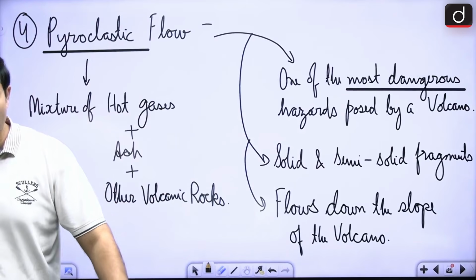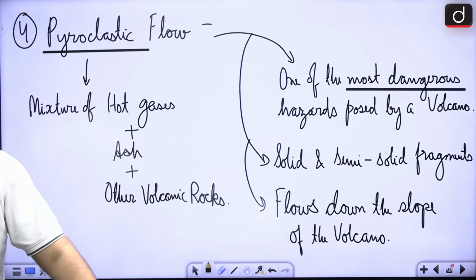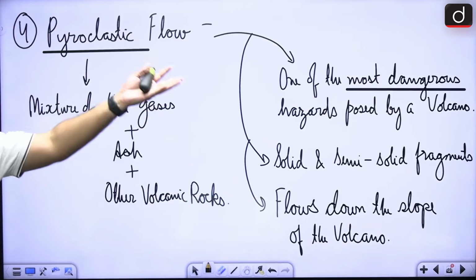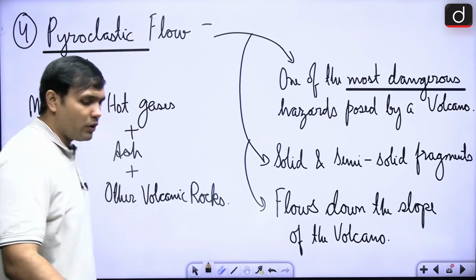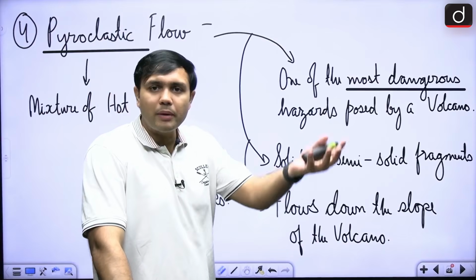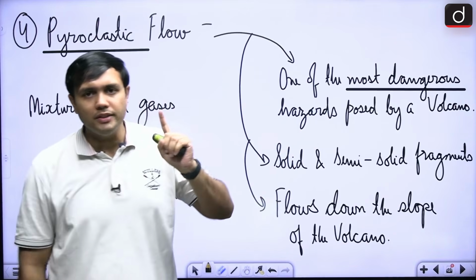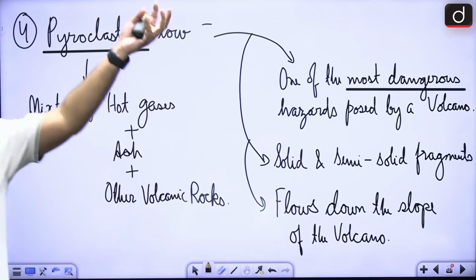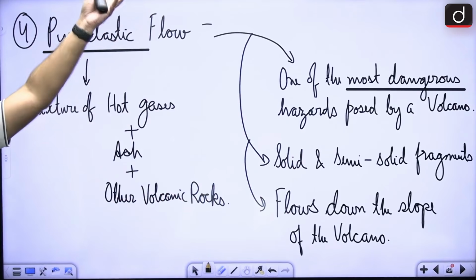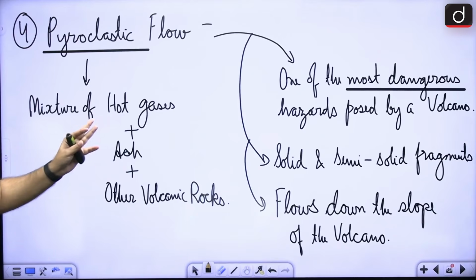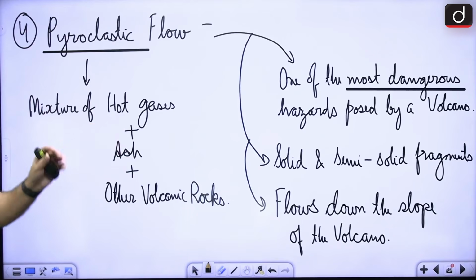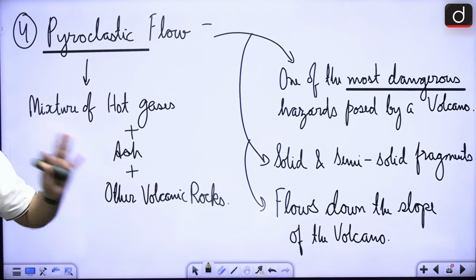I'm hoping that you know that there is a vent. This is the region of the volcano from where magma is able to rise up. Now, as magma is able to rise up, it is exploding, and this explosion brings with itself a mixture of hot gases, ash and other volcanic rocks.